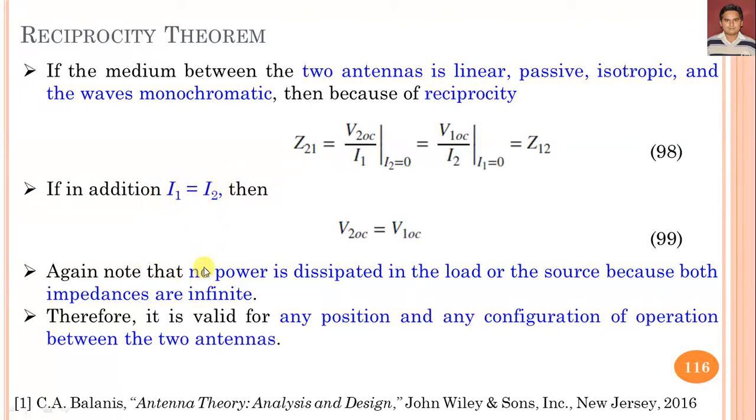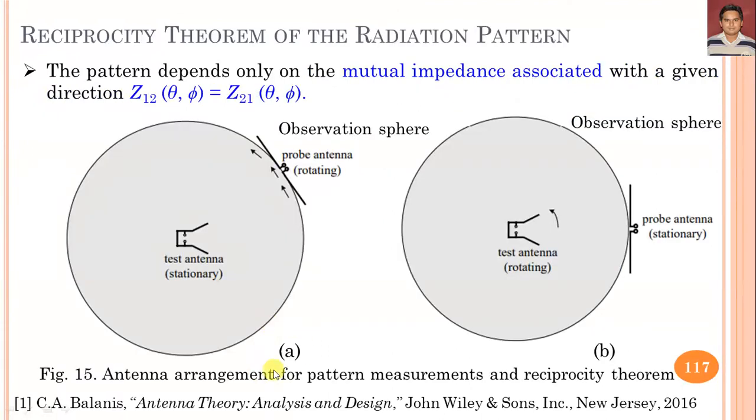Again, it is observed that no power is dissipated in the load or the source, because both impedances are infinite when the circuit is open. Therefore, this equation is valid for any position and any configuration of operation between the two antennas.